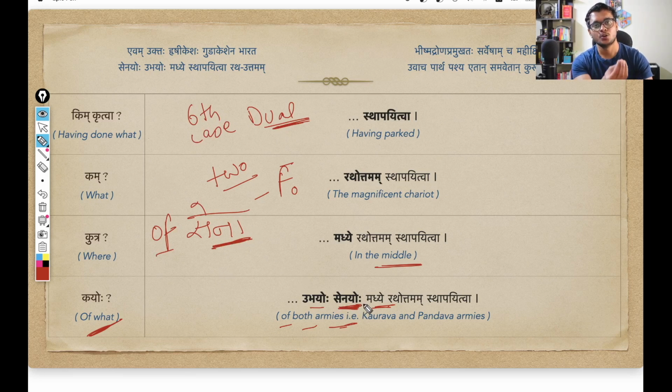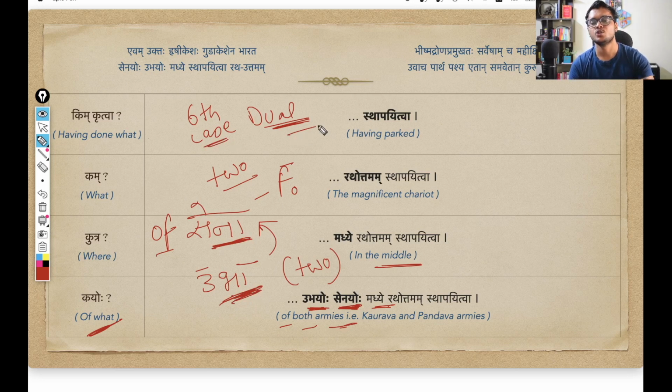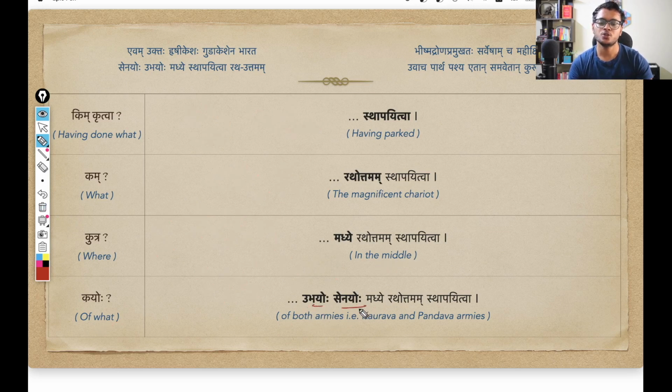That means of two armies. And this Ubhayoho comes from the base word Ubha. Ubha simply means two. Ubha is like an adjective to this noun. And since adjective and noun both match the same properties, Ubha here will also be in the sixth case, dvivachan. So Ubha also changed into Ubhyoho. Together, Ubhyoho Senyoho simply means of both armies. Madhye, in the middle of both armies, is where Shri Krishna parked the chariot, Rathottamam, the magnificent chariot. That is the sense up till here.